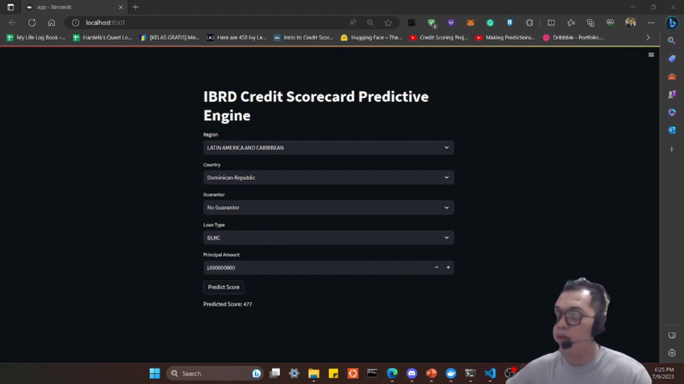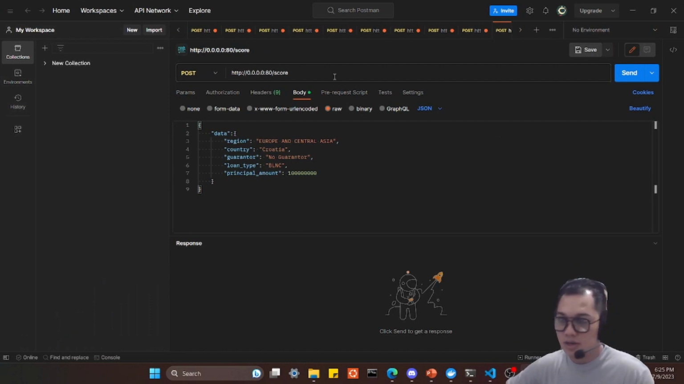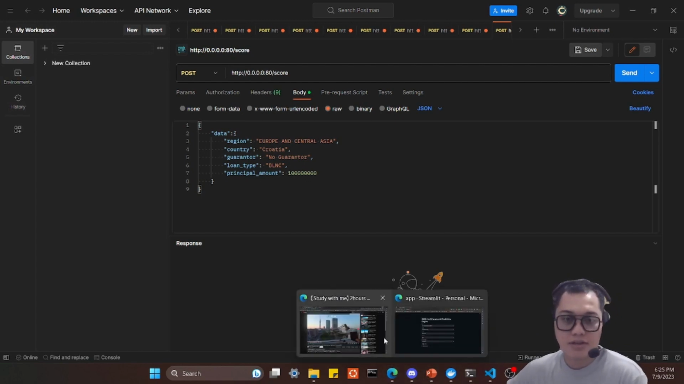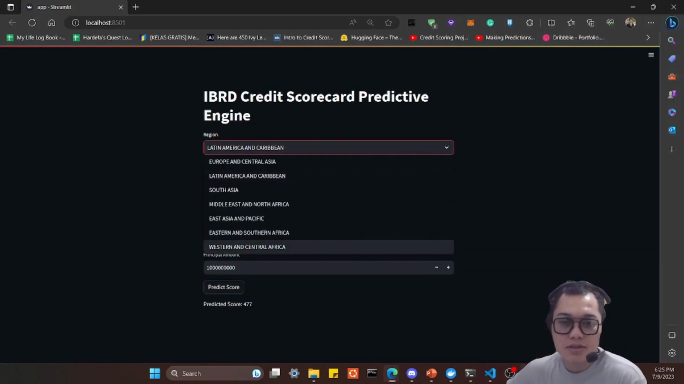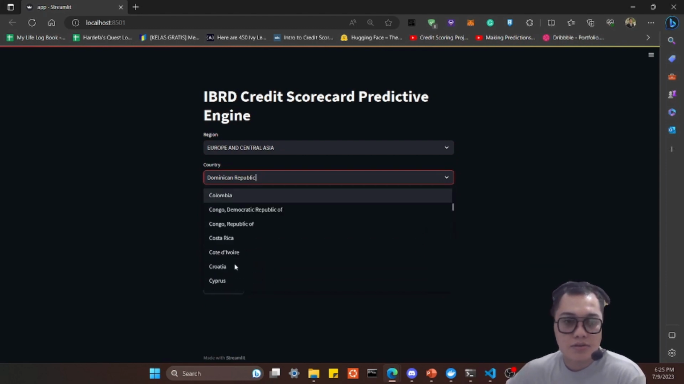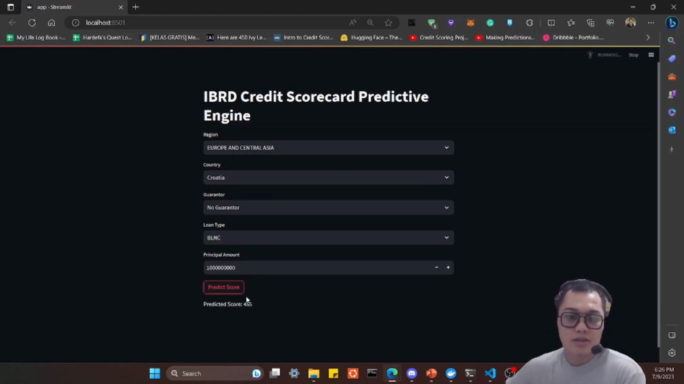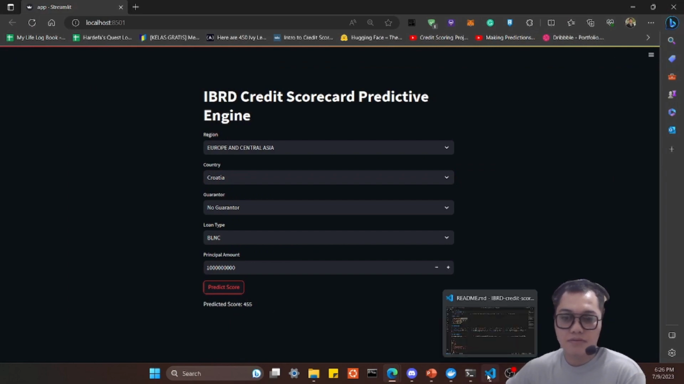Now let's see our backend. This is the Postman, and this is our localhost model running from Docker, and this will be our inputs. Let's try with the same: Europe and Central Asia, Croatia, no guarantor, BLNC. Okay, the score must be 455.